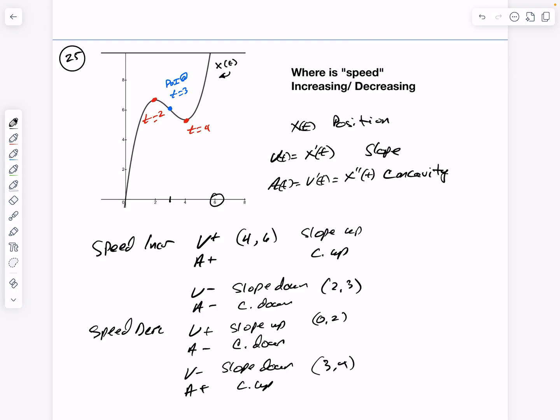That's it. That's what you've got to do. Just one slow step at a time. You've got to understand you want either same sign or different sign. You've got to take a moment and realize that if you're looking at a graph of position, velocity is the slope, and on that same graph of position, acceleration is a concavity. And then you simply go through the steps one small step at a time.